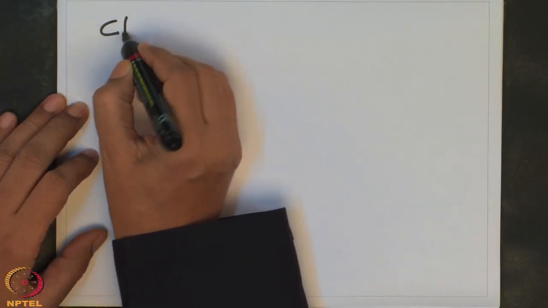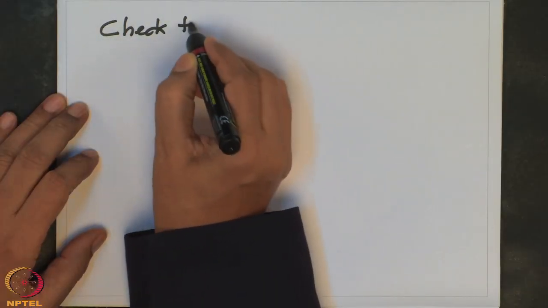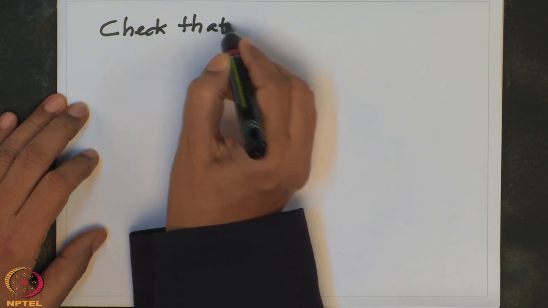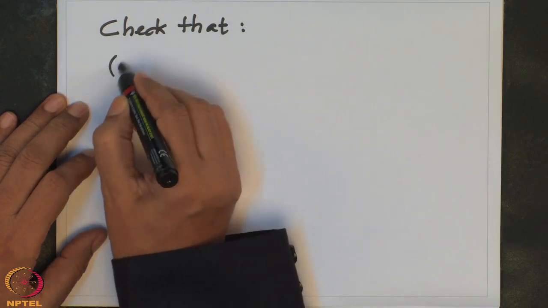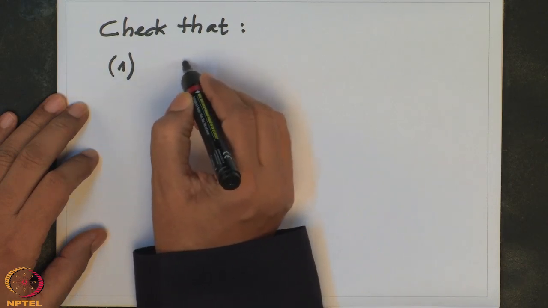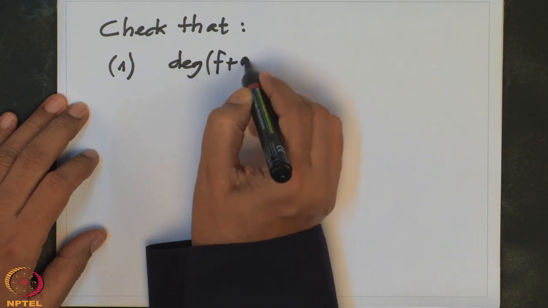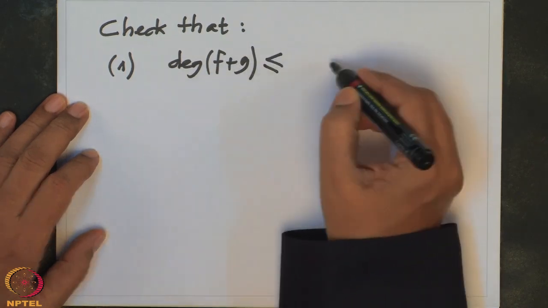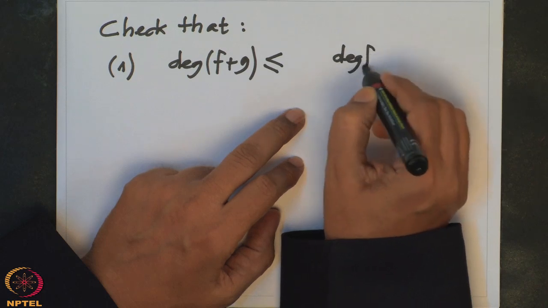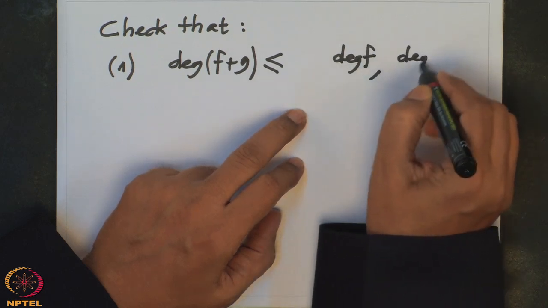So, an important thing to note immediately is the formulas for the degrees. For example, what happens when I add two polynomials, what happens to their degrees? I will only say check, I am not going to prove this. One, if I take f and g, two polynomials, and look at the degree of f plus g, that is less than or equal to the maximum of degree f and degree g.